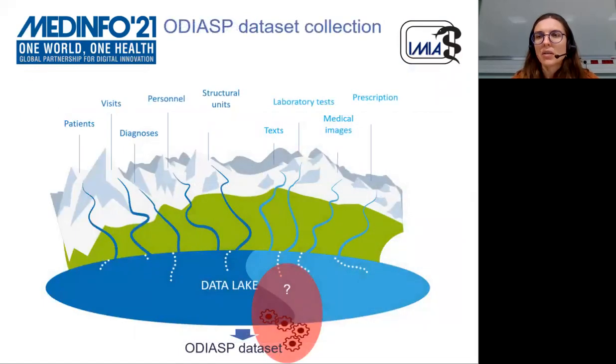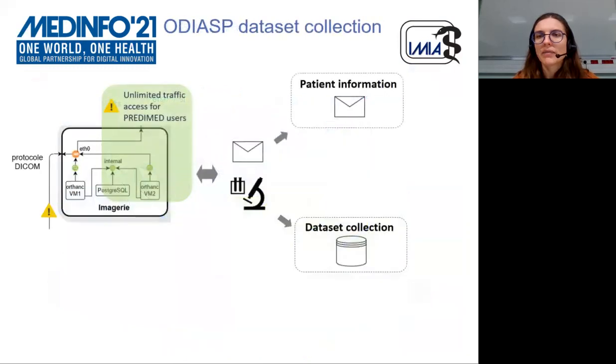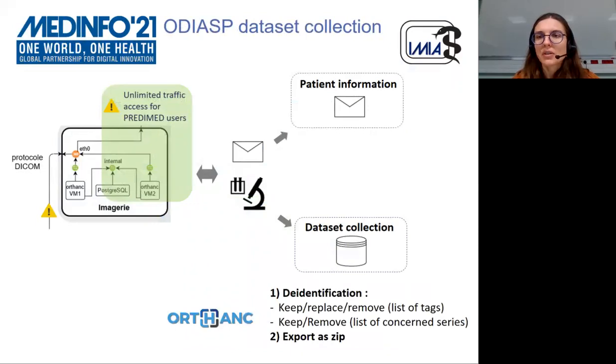Next question, how to build the ODIASP dataset from the PREDIMED data lake. The second Orthanc container with unlimited traffic access was used to identify patients with abdominopelvic scanner. The administrative data of these patients were easily collected to inform them by mail. Then a set of scanner data was collected after a de-identification step, which consists of removing specific tags and series of images. Associated clinical data required for the study was also collected from the data lake.